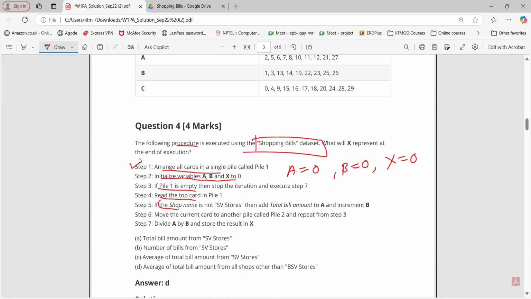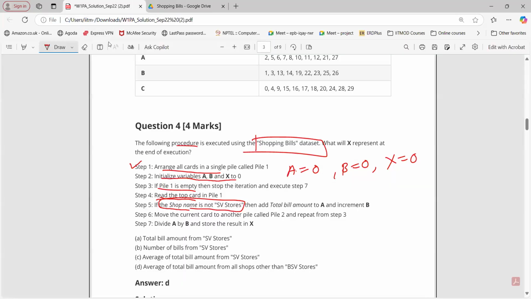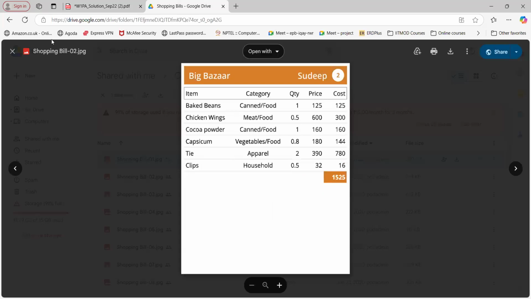Again, we are checking the condition: shop name is not SV store. Now, is this condition true for this card? No, sir. This condition is not true because the shop name is SV store and we are saying it's not SV store. So this is basically false. If this is false, then we are not going to do anything. Simply move that card to another pile and repeat from step number 3. So go for the next card here, Big Bazaar.